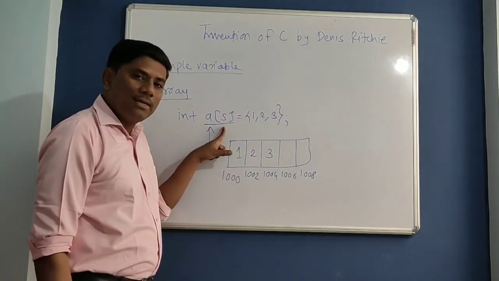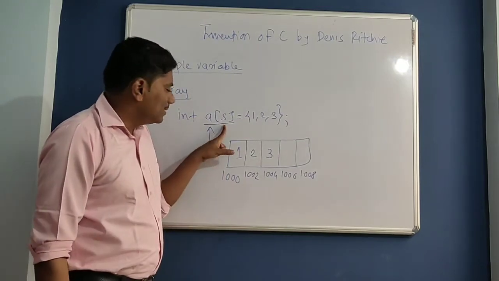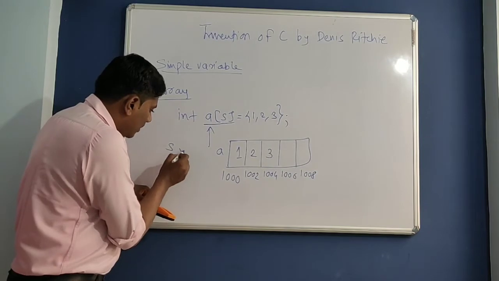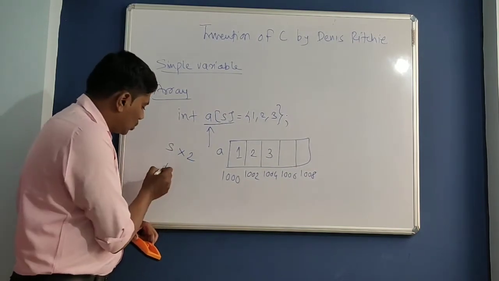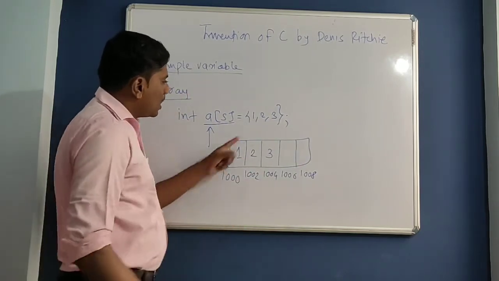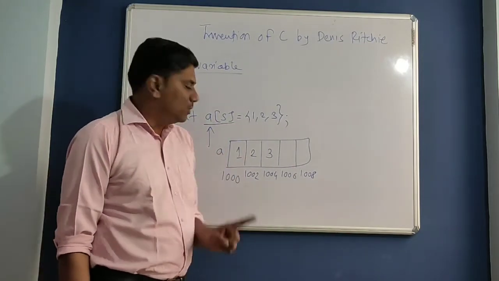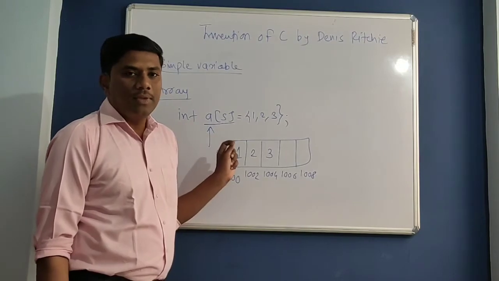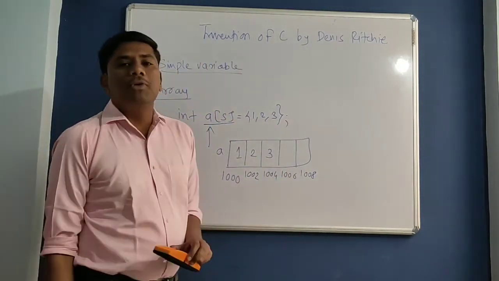Based on this size, the compiler will reserve memory for your array. When the compiler sees this size, based on the size of the array and the size of the data type, that is the size of integer, 10 bytes are already reserved for your array, but you are storing only 3 values. That means you are utilizing only 6 bytes of this array. So in this case, these 4 bytes will be wasted.